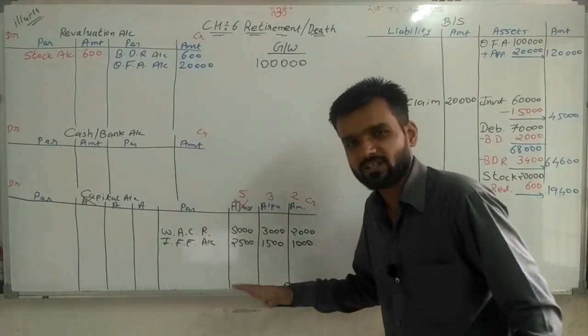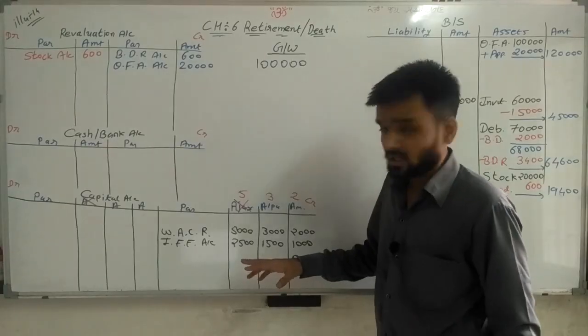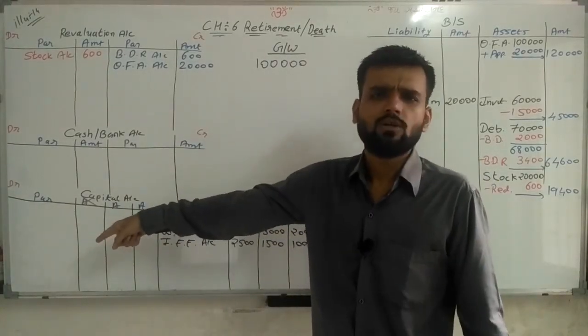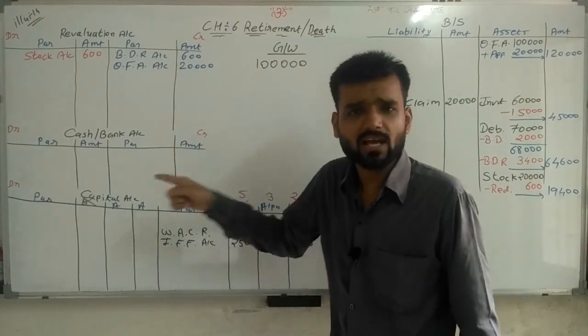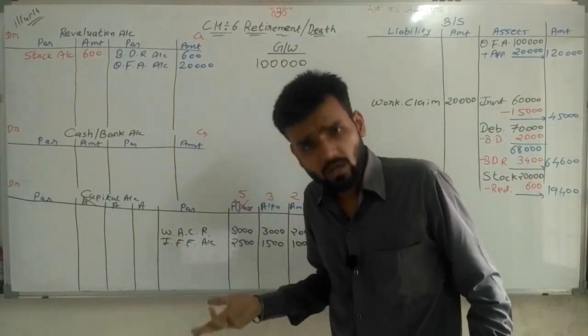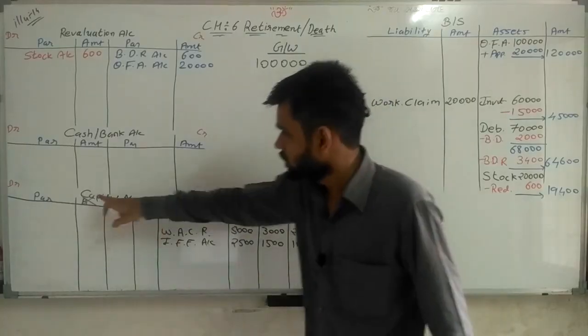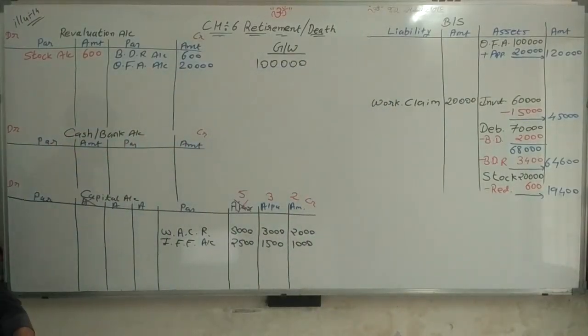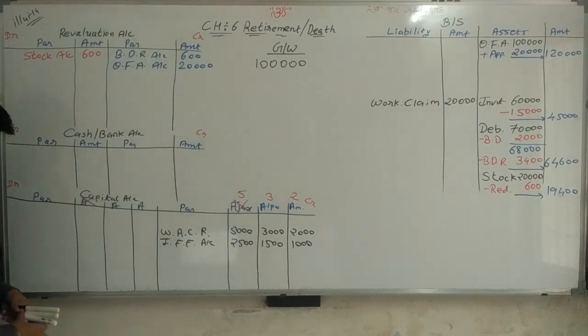But here the clarification is given: give cash to Ajay. So Ajay is the receiver, Ajay's account is debited, with 10,000 rupees on the debit side because 10,000 is given in cash.